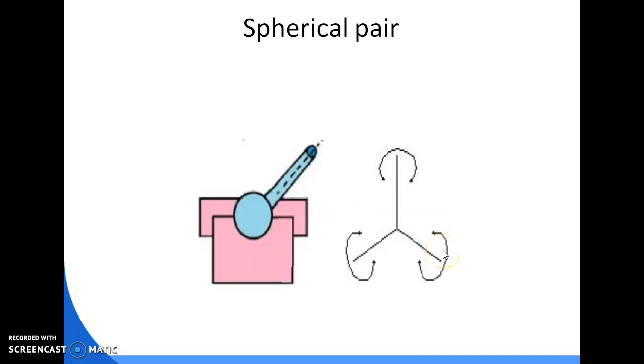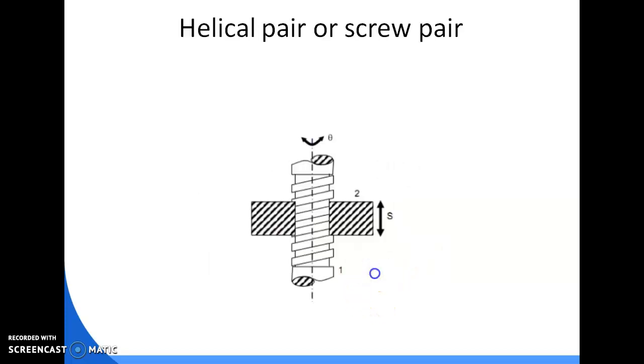This is a spherical pair. Here we can see link 1 can rotate 360 degrees in link 2, so this is called a spherical pair. What we have seen in automobile vehicles, the rear view mirror, is a spherical pair.